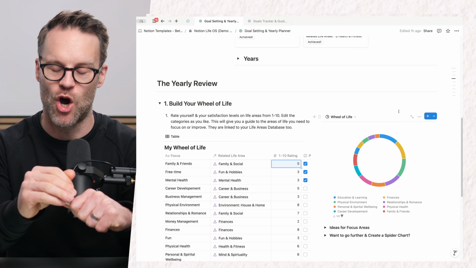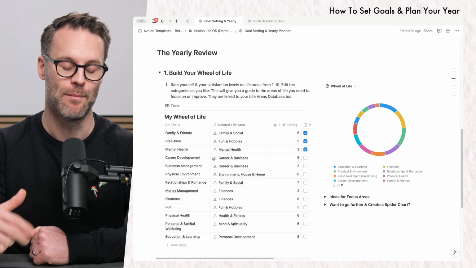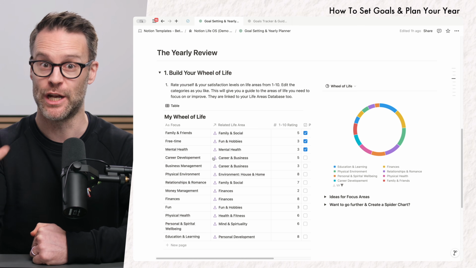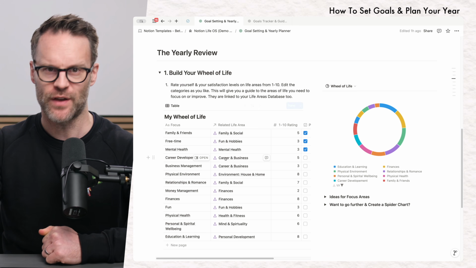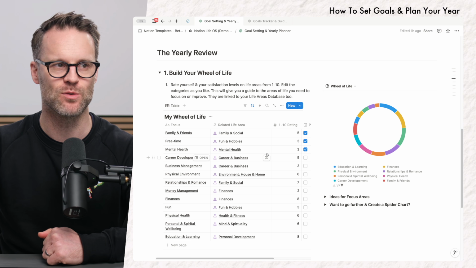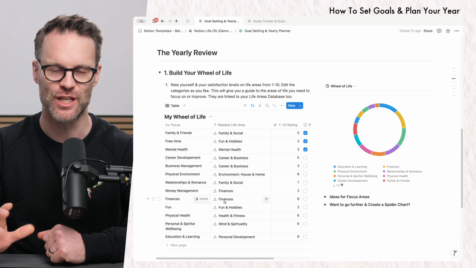So it's probably time for us to jump into this process, and let's start with a quick overview of your wheel of life. We're going to look back first on our previous year, because without doing that, you can't really take action forward in an informed way. So the first thing I want you to do is take a kind of wider look and assess what areas of your life are working and what areas need more attention.